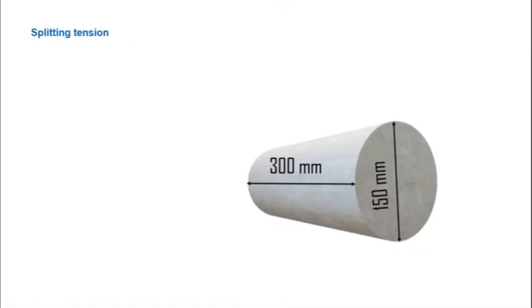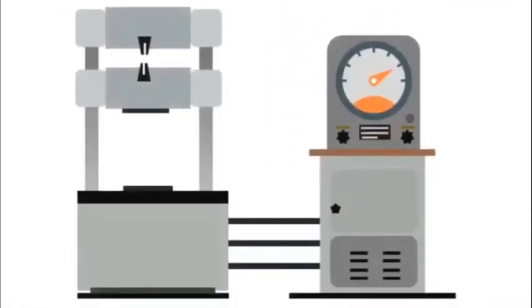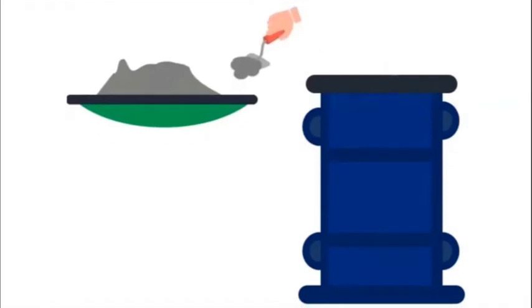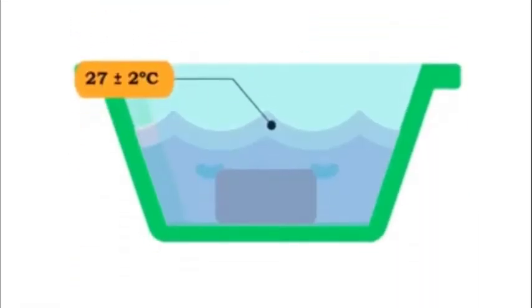So in this test, you are going to prepare a specimen of the following dimensions. The length of the specimen is 300 mm and the diameter is 150. So this is the testing equipment. This is similar to a compression testing machine. We can apply force on this also. So we have the cylindrical mold, and you put the concrete in that in layers, and we have to tamp it accordingly.